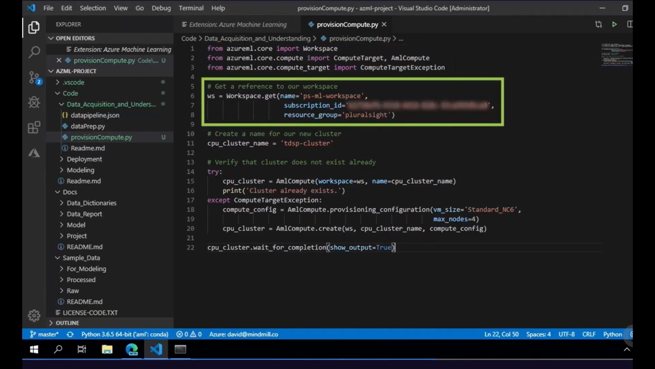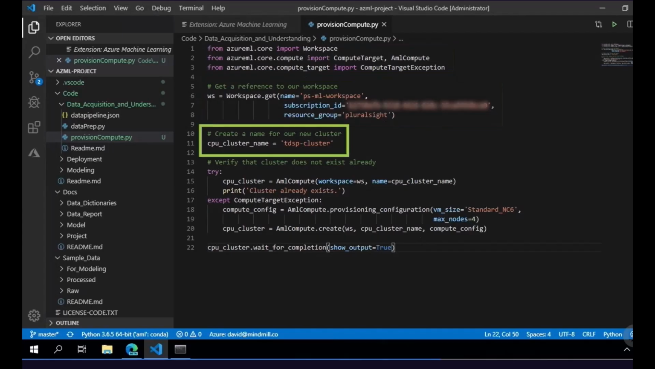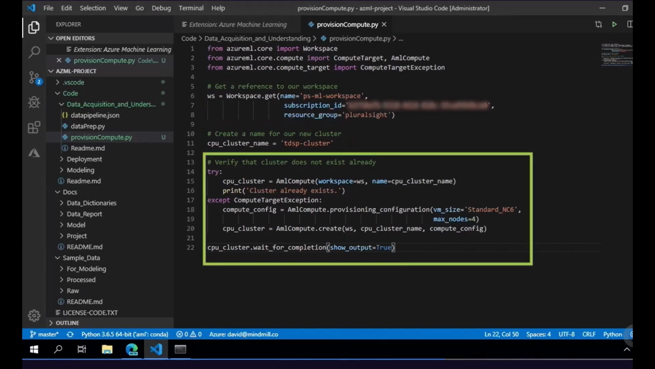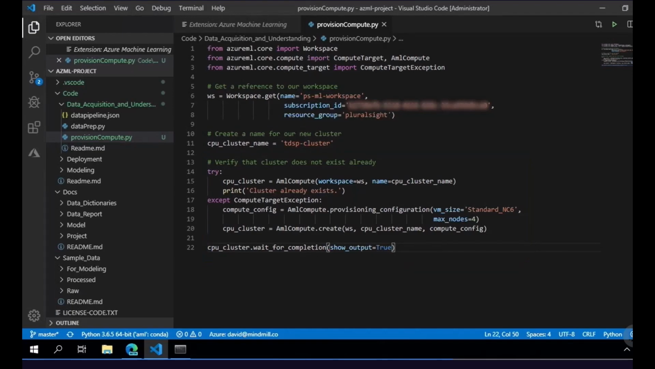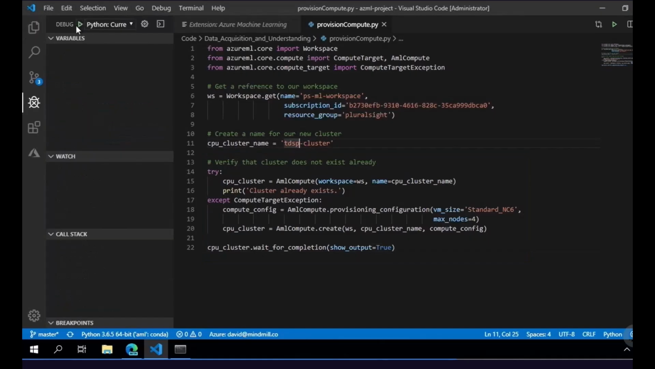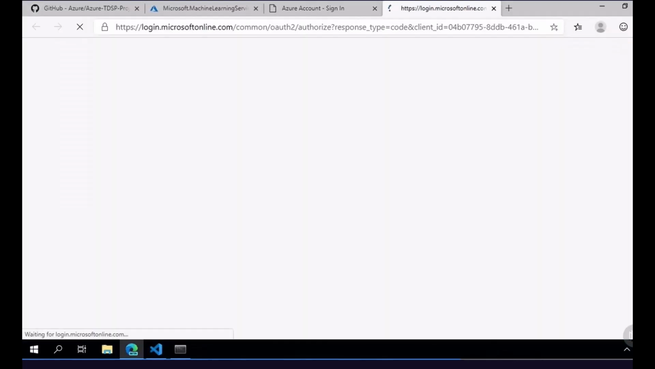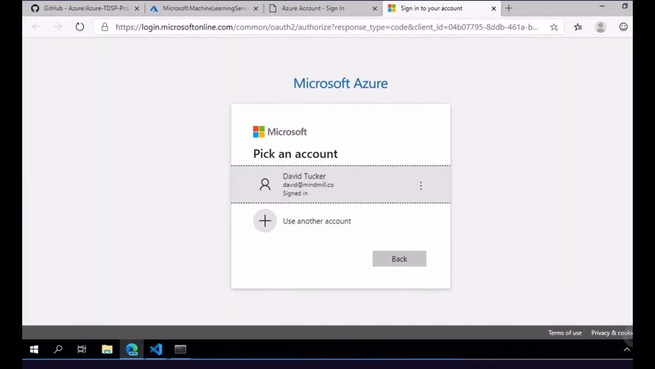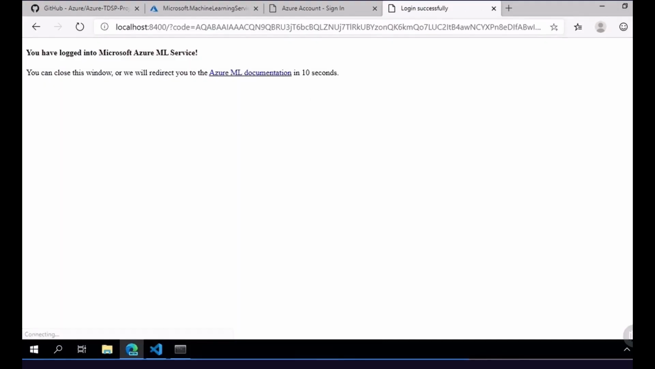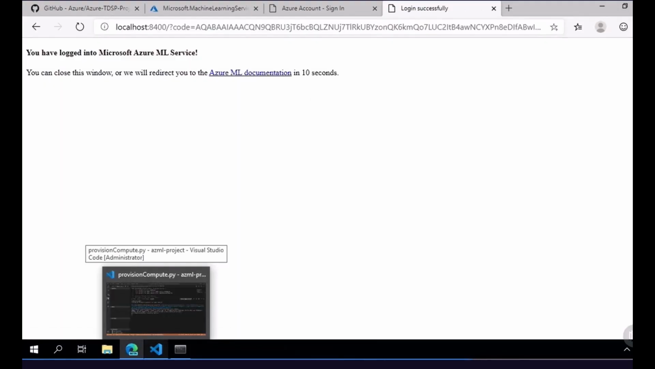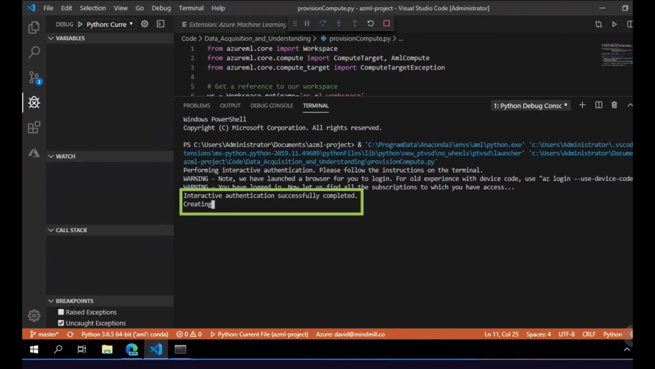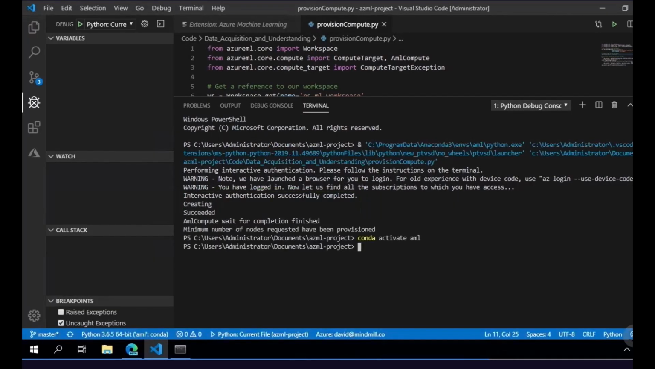We're then getting a reference to the workspace, we're then giving a new cluster name, and then we're going to go through and attempt to create this cluster if it doesn't already exist. So we're now going to go in and run this file. And it's brought us over to do interactive authentication. We can now navigate back over to VS Code, and it tells us that the interactive authentication successfully completed and that it is now creating our compute resources. And now it lets us know that it has succeeded in creating those resources.